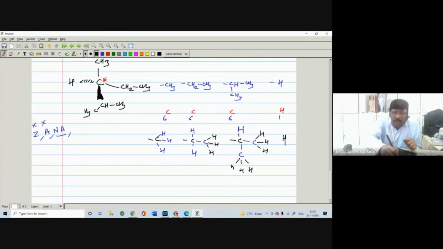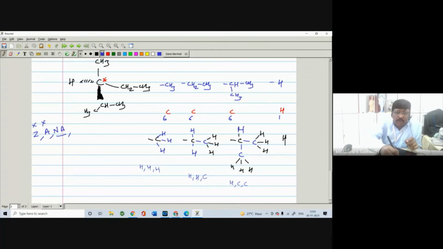Now in this case the first rule fails, the second rule fails, then we have to check their atomic numbers. So the next elements are H, H and H. I will write in blue so that you can differentiate. Here the next elements are H, H and H. In this case it is H, H and carbon, and in this case it is H, C and C, and of course there is a hydrogen.